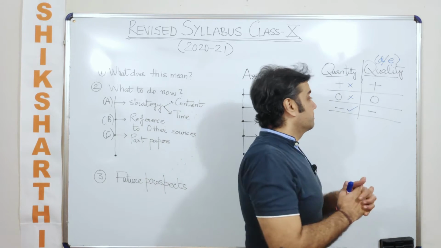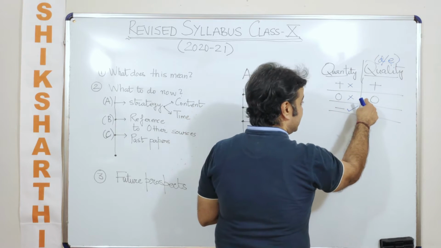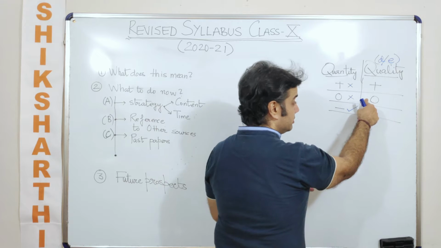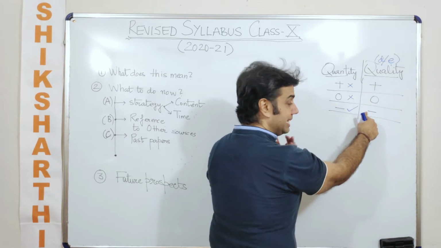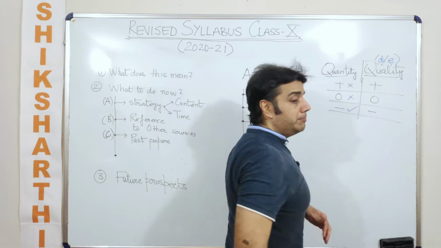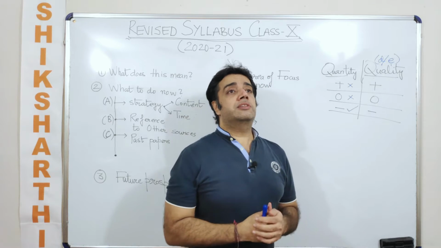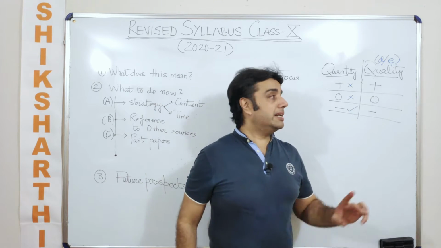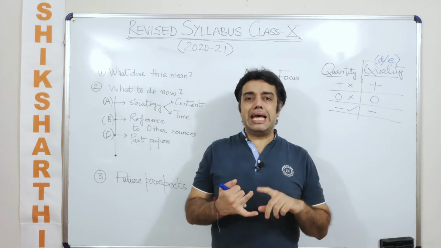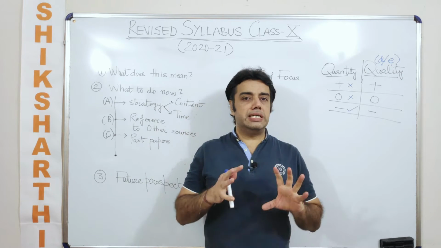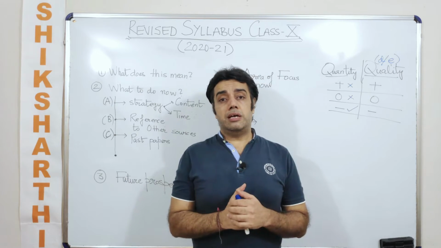This is not true. Even if the quantity of the syllabus has decreased, the difficulty level may remain the same, which is no change. The difficulty level may decrease, which means the paper becomes easier, or the difficulty level may increase. As a student, I should keep in mind that any one of these three things can happen, because the quantity and the quality of the syllabus or of the questions are not in our hands.